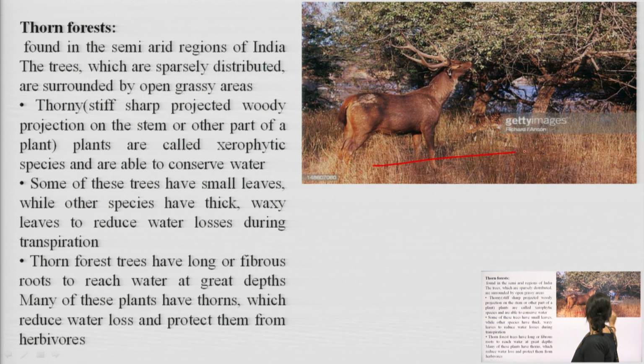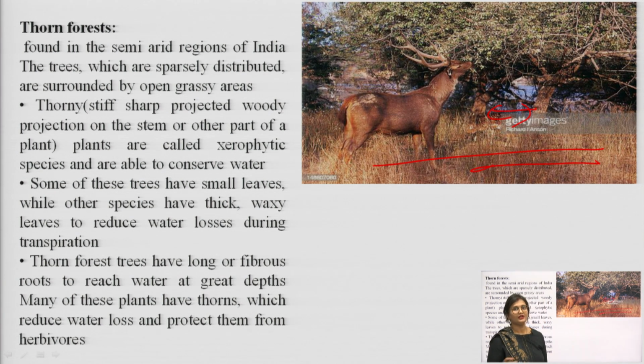As you can see with the help of this picture, the trees are sparsely located. They are located far from each other. They are mainly surrounded by grass. Okay. So, they are found in the semi-arid regions of India. These trees are sparsely or minimally distributed and are surrounded by open grassy areas.